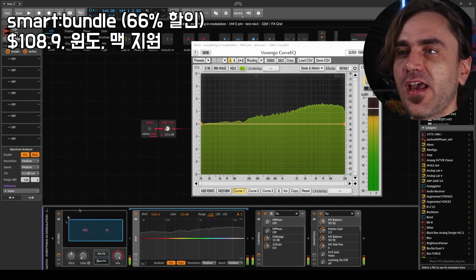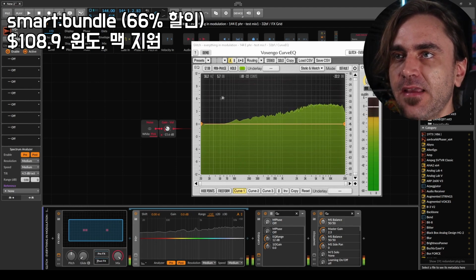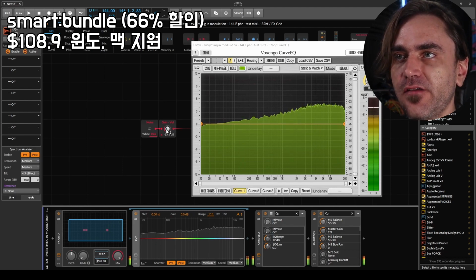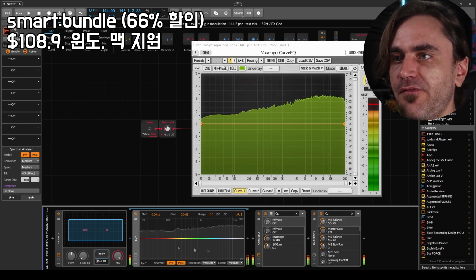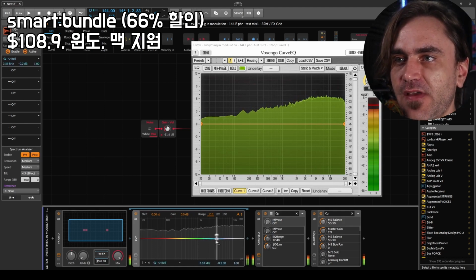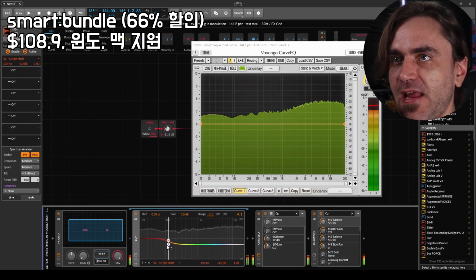So what I want to do is use FX Grid in Bitwig to generate a flat noise curve. As you can see here, the pink noise is a little bit sloped. So I want to create one as flat as we can get. So I'm going to use the FX Grid with a combination of, let's see if the high shelf will work, to just flatten it out.